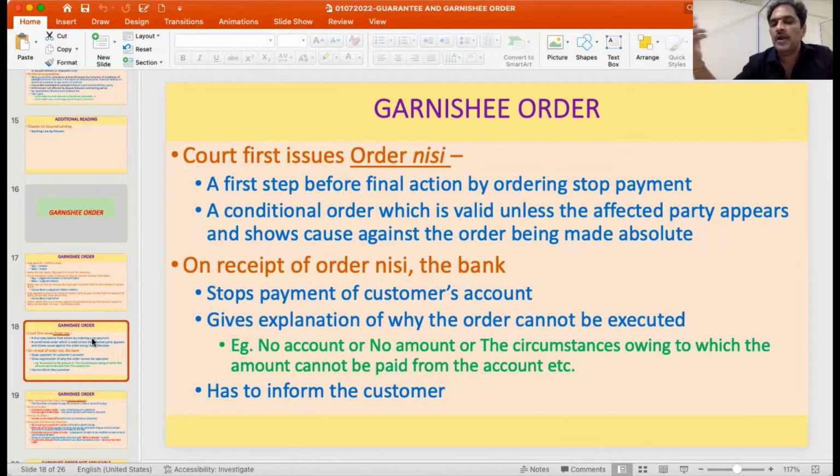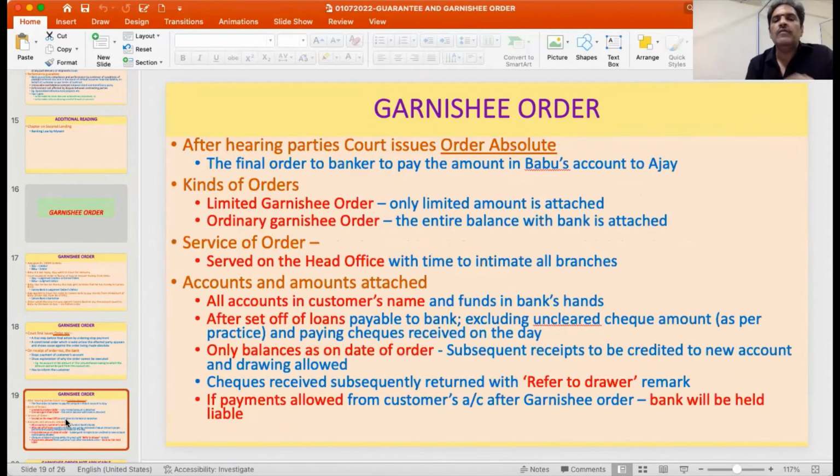Or it may not have any balance at all. It may be in the negative balance, etc. So what are those circumstances in relation to which the money cannot be paid and the order cannot be made final will be indicated either by the bank or the customer. And then the customer can also come out and inform. So on receipt of all this information, the court will take a final decision whether to make the order absolute.